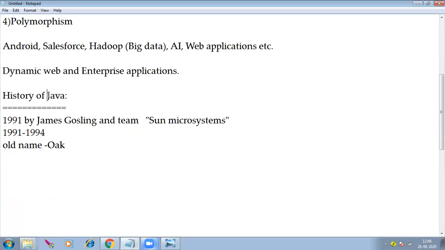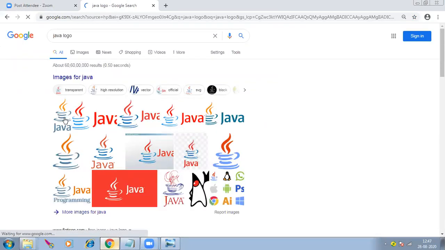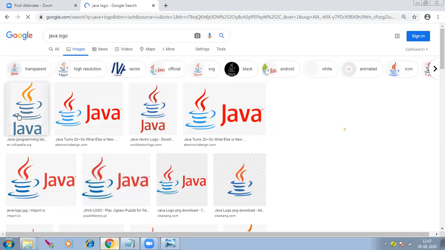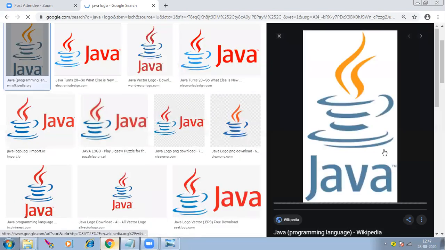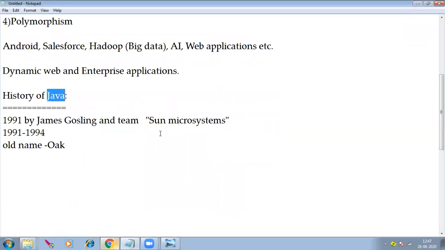Why they kept the name Java, we have a small story for that, though this story is not required for you. Java is a coffee powder name. That's why we have the Java logo. Have you ever observed the Java logo? Let me show it: go to Google and type Java logo. Yes, these are the Java logos. You will see a coffee cup with a saucer, because Java is a coffee powder name. That's why they kept the name. This story is not required for you.